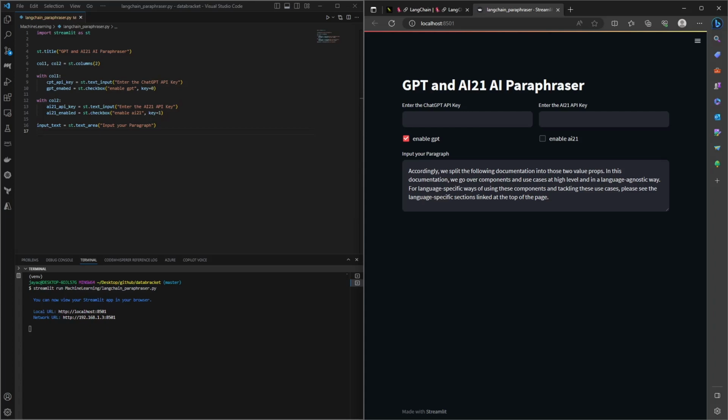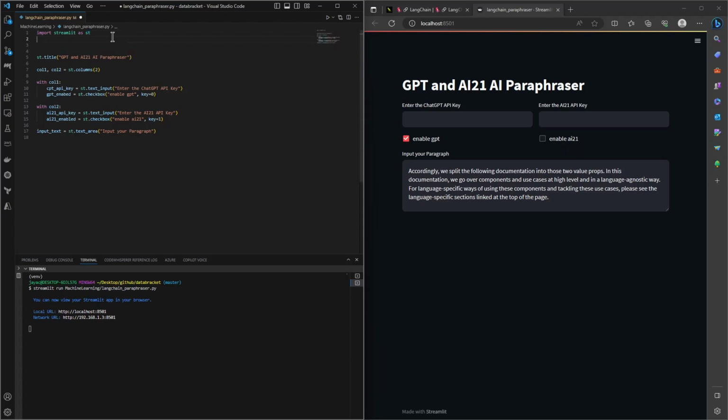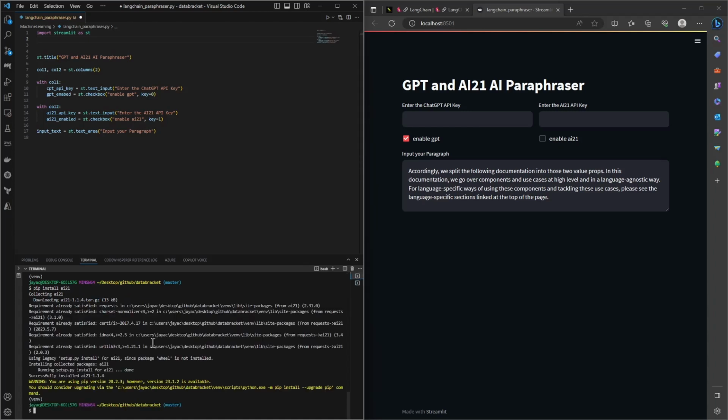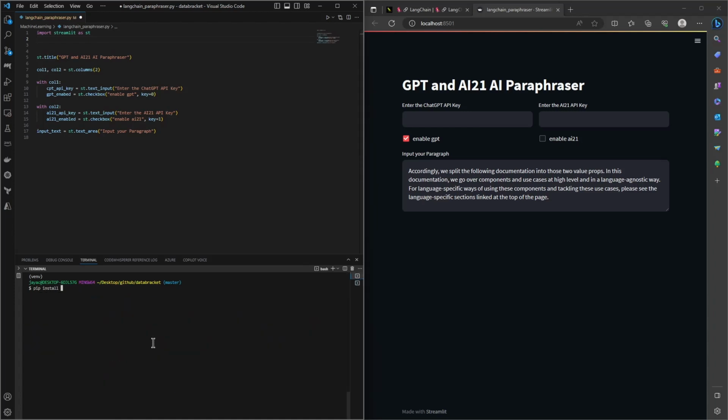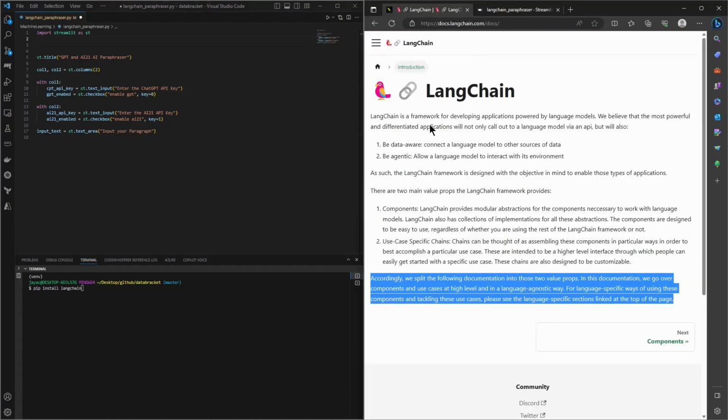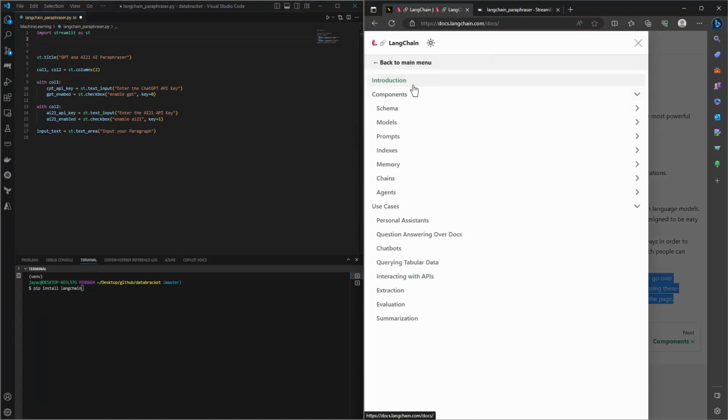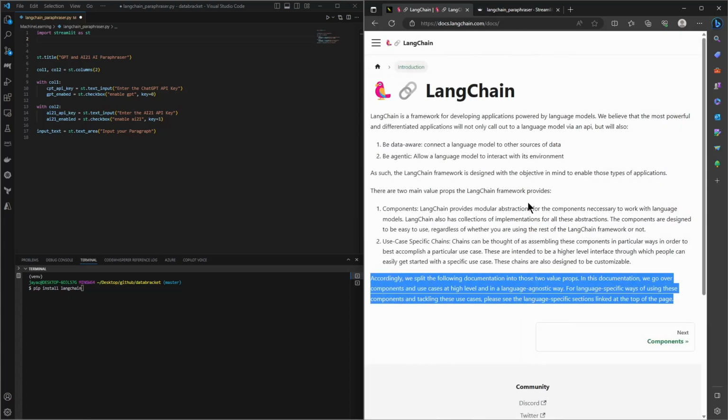So the main part comes in. We have to build the LLM models, and we have to add the input text to the LLM model and pass the API keys and which API key to pass when these checkboxes are enabled. So let's do the imports from the LangChain. So you have to install LangChain as well. You can simply do pip install LangChain. This will install the LangChain for you. Let me verify the command once.